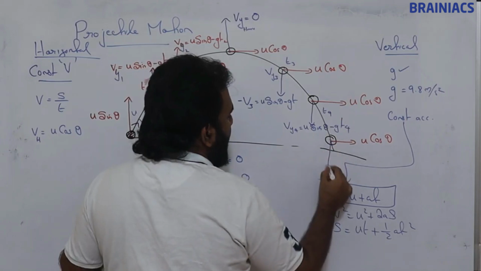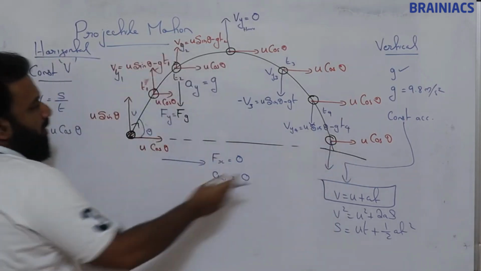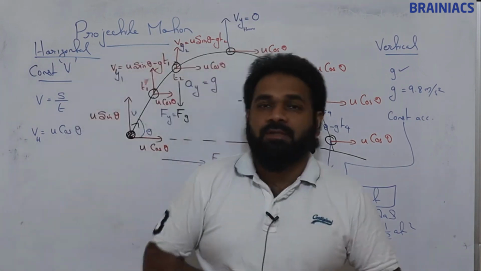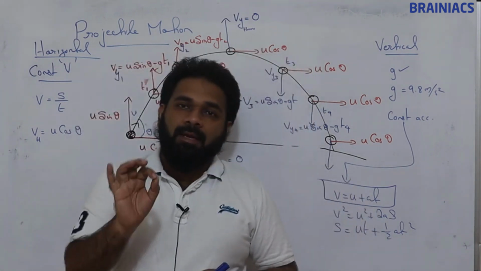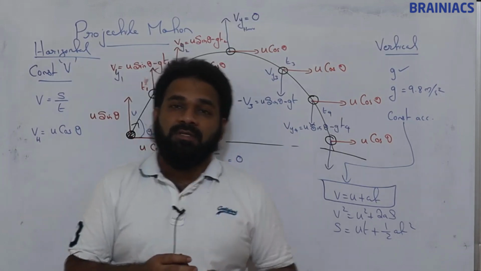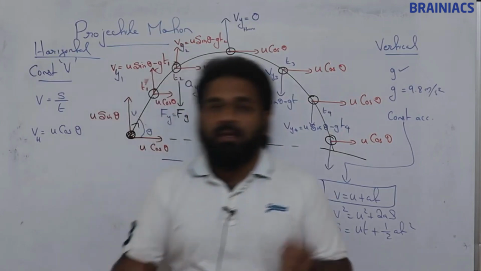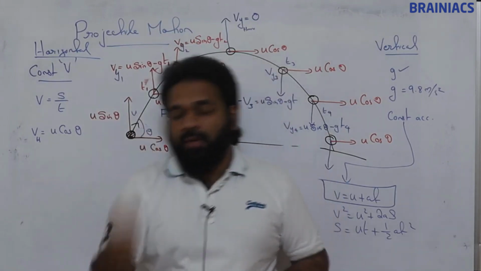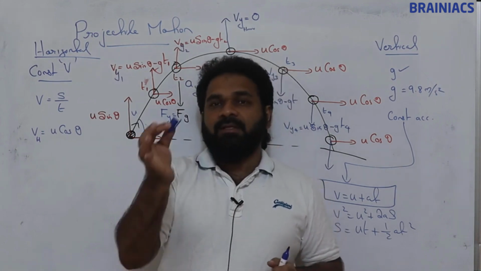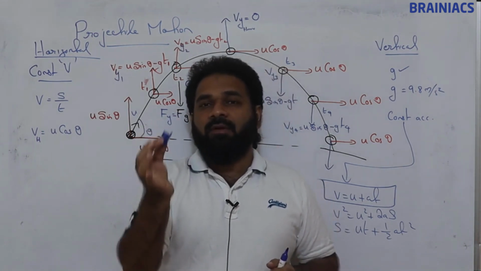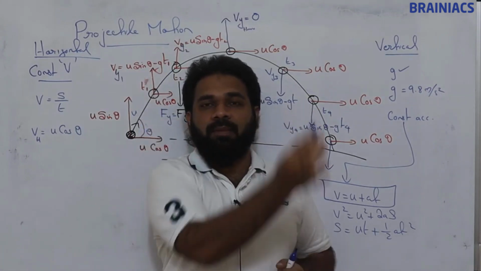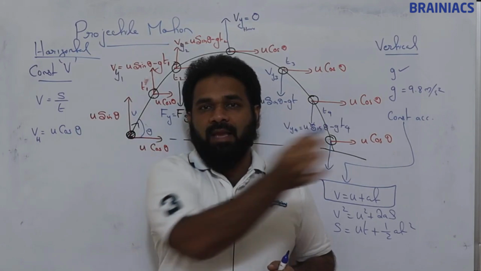What about this one? Now we should understand one more thing. In vertical motion, we have studied a concept called symmetry. If a particle is going up, when it reaches a given level, whatever velocity it has while going up, the same velocity will be there while coming down at the same level.